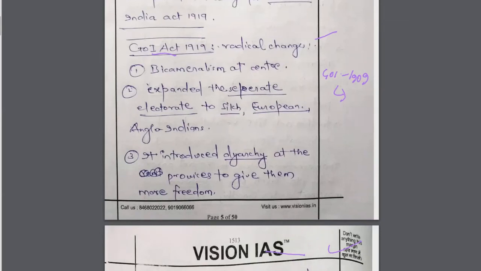Next, it expanded the separate electorate to Sikhs and Europeans. So this is what we are talking about.